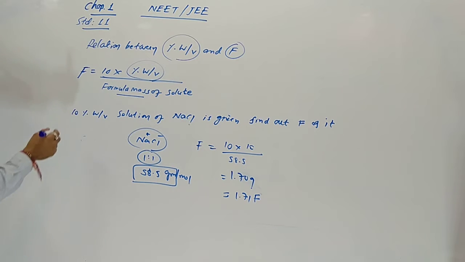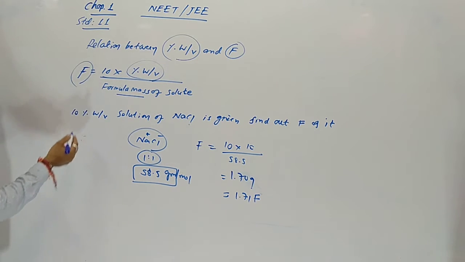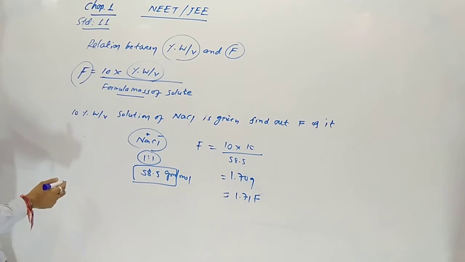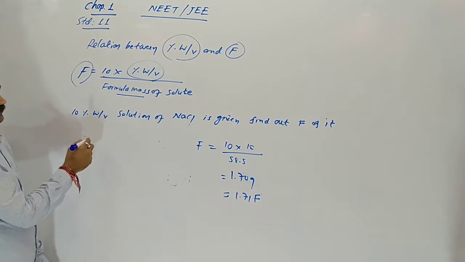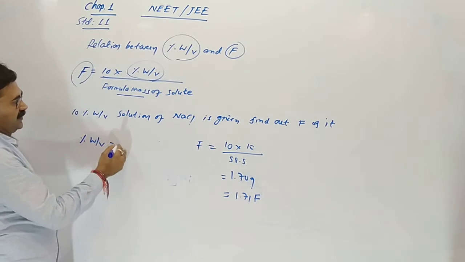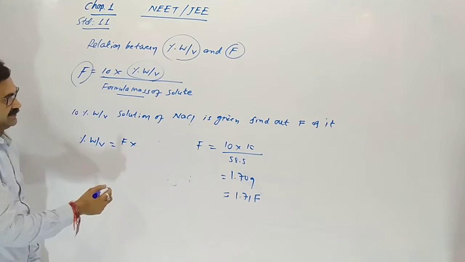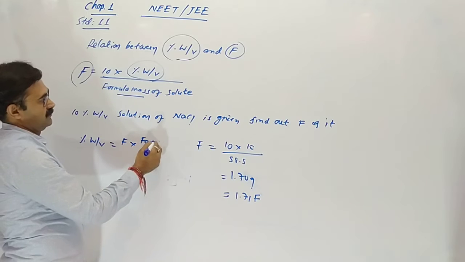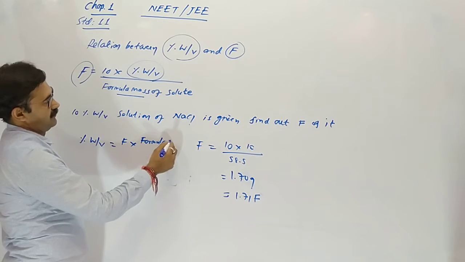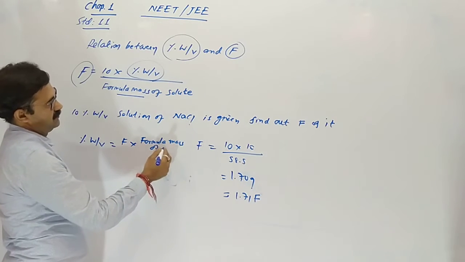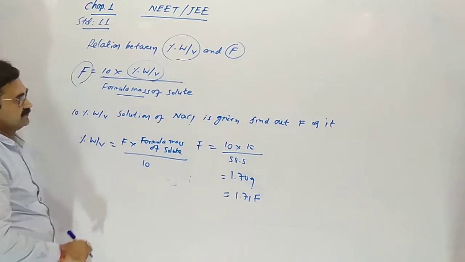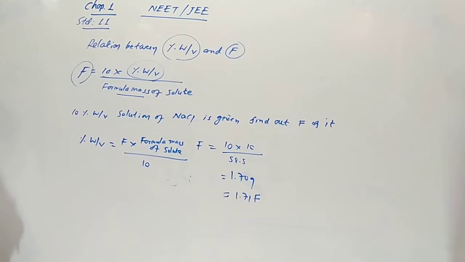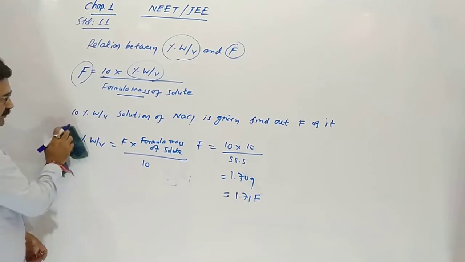Sometimes formality is given, and then we can find the percentage weight by volume. By simplification, weight by volume equals formality into formula mass of solute divided by 10. It gives the percentage weight by volume.